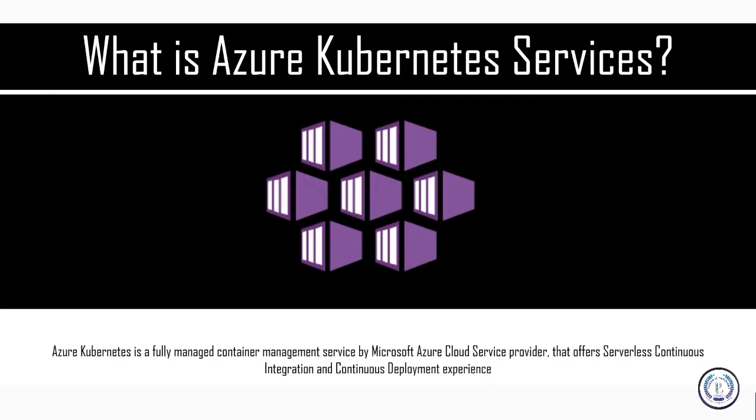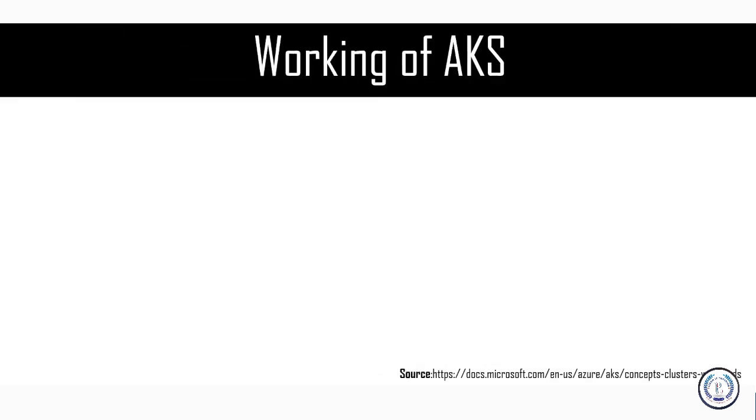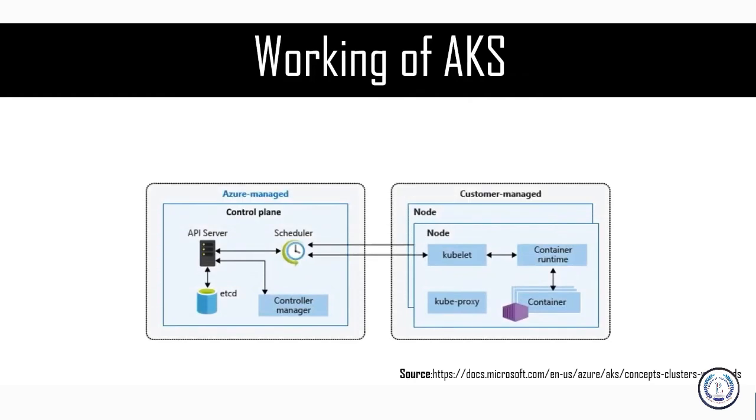Okay. Let us now move further in this Azure Kubernetes Service tutorial video and try to understand some of the other important pointers, like how the architecture of Azure Kubernetes Service works. To understand the working of AKS, or Azure Kubernetes Service, you can see this diagram on the screen. It's a fairly simple diagram and it tells you what Azure Kubernetes Service does. Okay. We've already seen how the Azure Kubernetes architecture works, I mean, we know what components it has and stuff like that. This is a more detailed view.